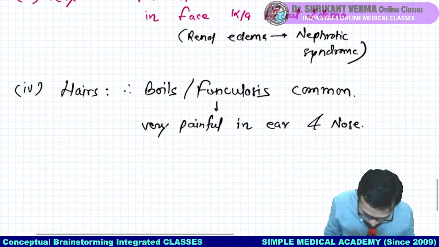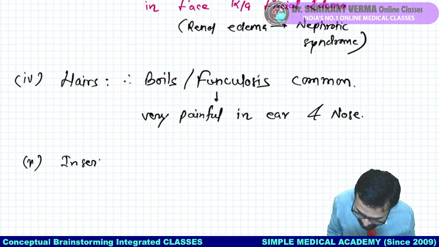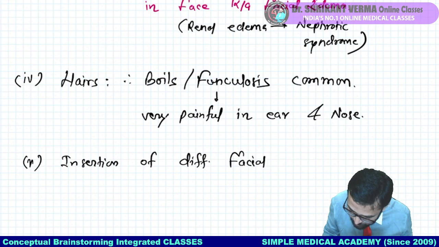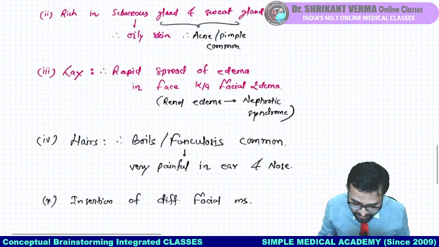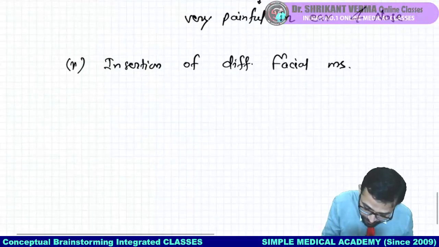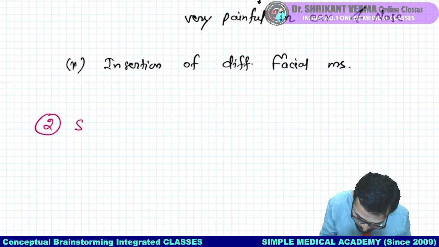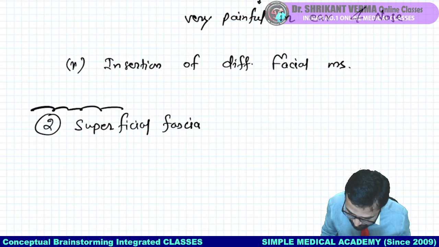Fine. Other points, see here, skin is having insertion of different facial muscles. So these are our different points related to the skin. After this skin part, we are going to talk about the superficial fascia.